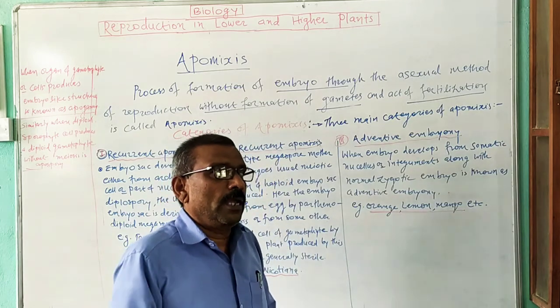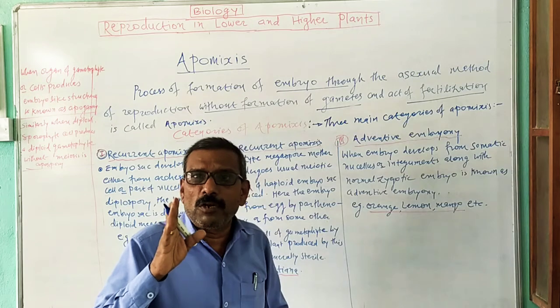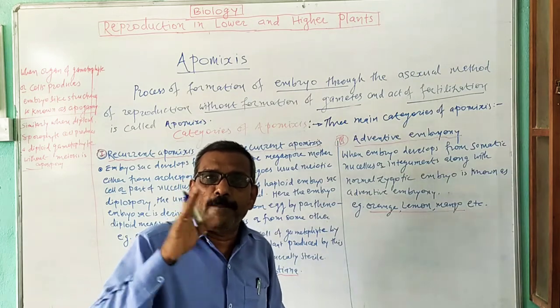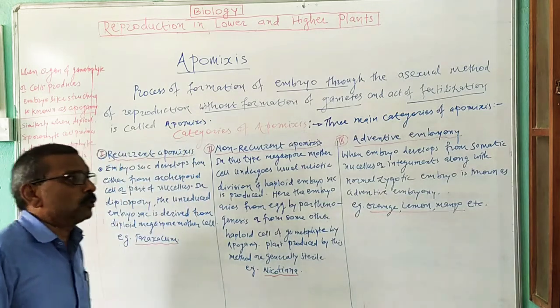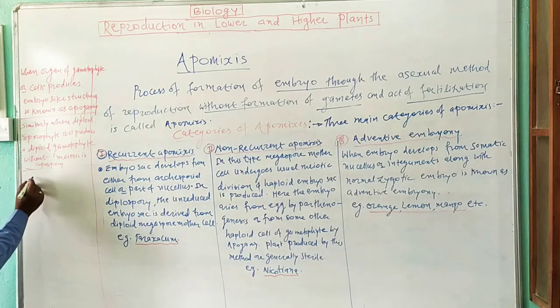Now, during apomixis, two terminologies are frequently used. The first is apogamy and the second is apospory. First one is apogamy.